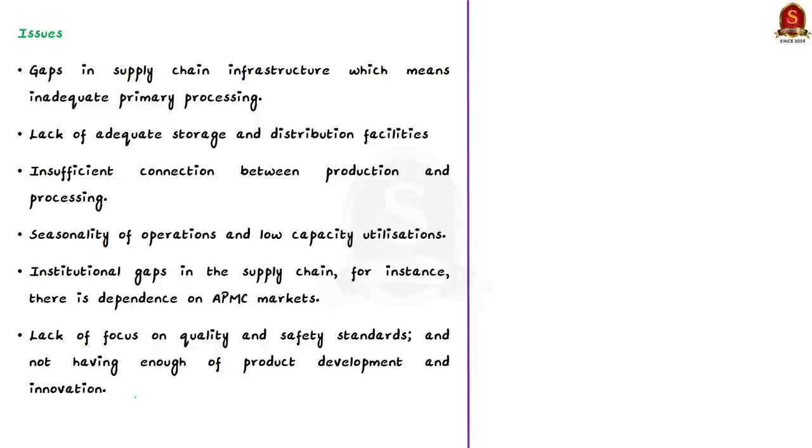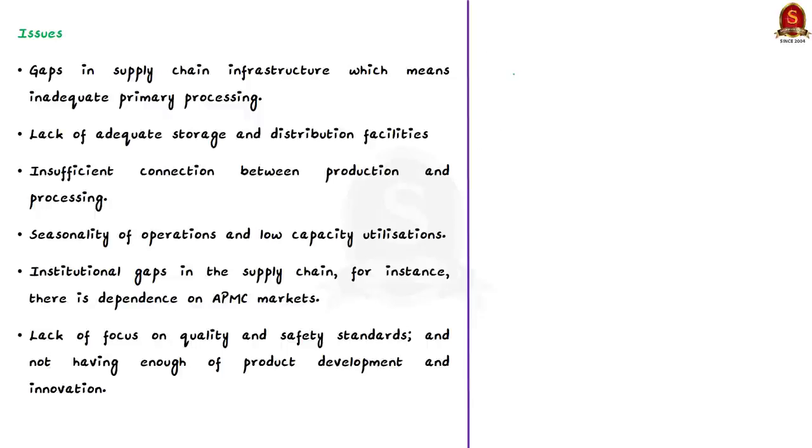Particularly, there are gaps in supply chain infrastructure. This is mainly due to the inadequate primary processing, and there is also lack of adequate storage and distribution facilities. Then we also have insufficient connection between production and processing. Apart from all these, one of the major issues is seasonality of operations and low capacity utilizations.